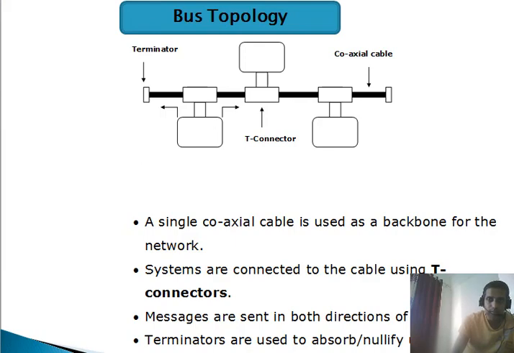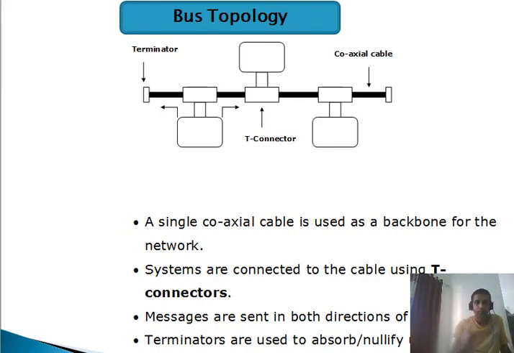Coaxial cable is used for only one purpose, to give the connection. And the terminators are used at the end points so that the signals which are extra or unnecessarily traveling on the cable will be controlled by using this terminator.